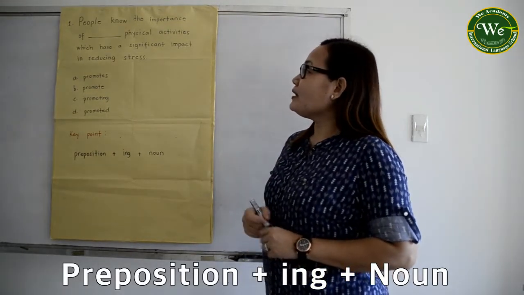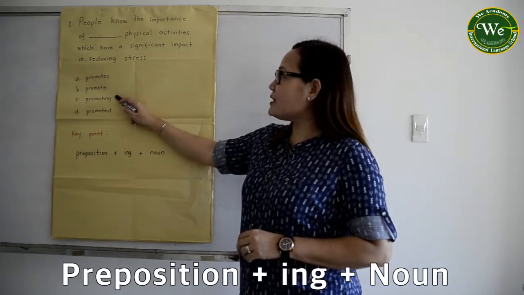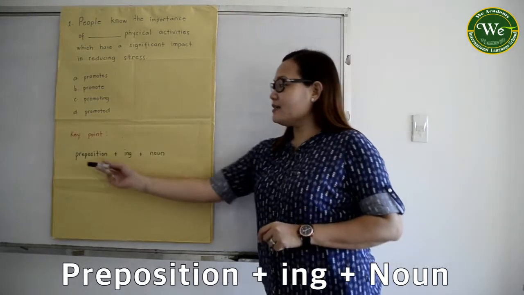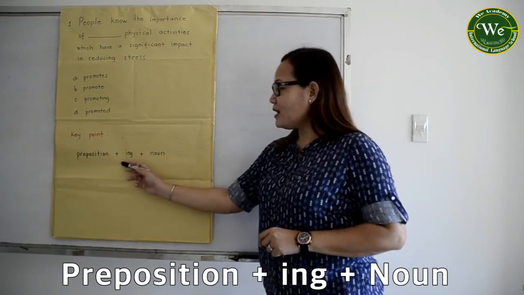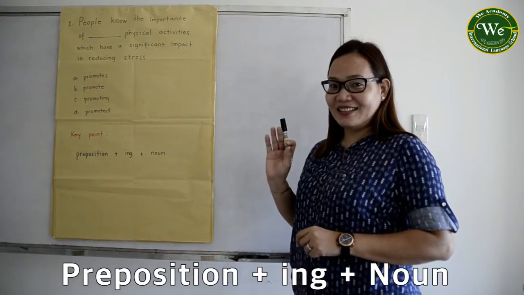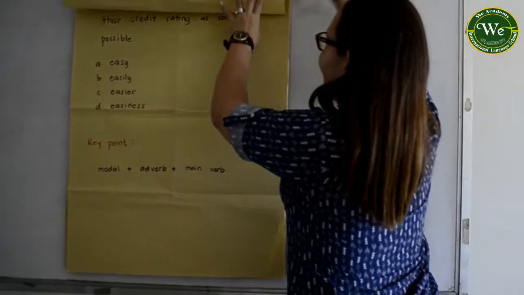So it would be, people know the importance of promoting physical activities. The key point for this part is preposition plus ing plus noun. Easy, right? Okay, so I will proceed with example number 2.